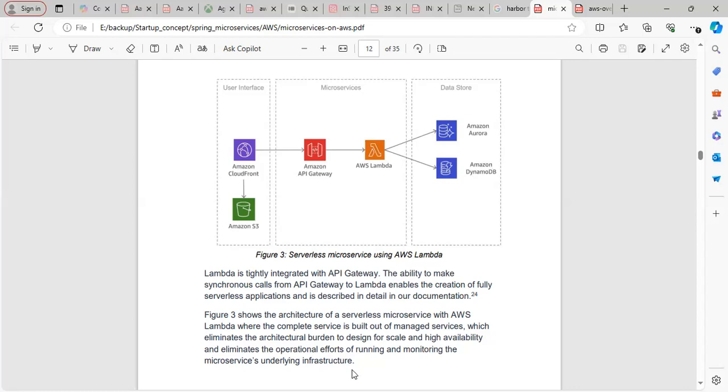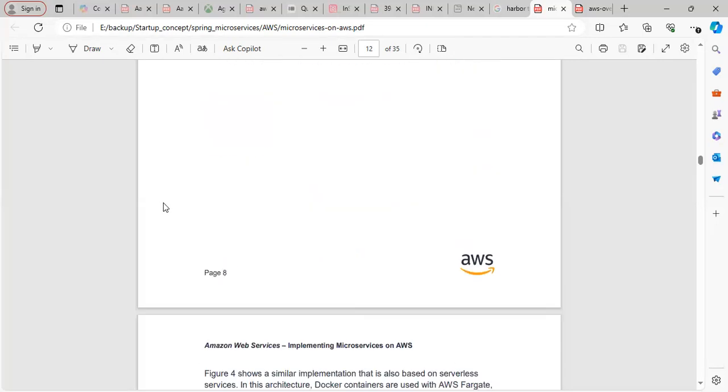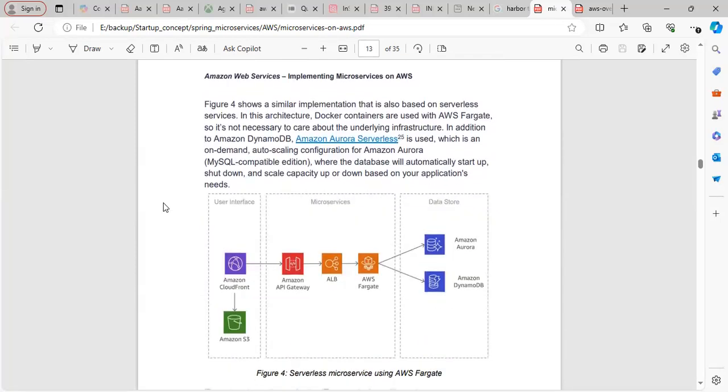ठीक है, तो यहाँ पे ये सारा बर्डन आपका कंप्लीटली चले जाता है, राइट? So the architectural burden for design and scale for high availability, and the operational effort of running and monitoring the microservices, is eliminated. So this way you can have a serverless implementation of microservices, correct?